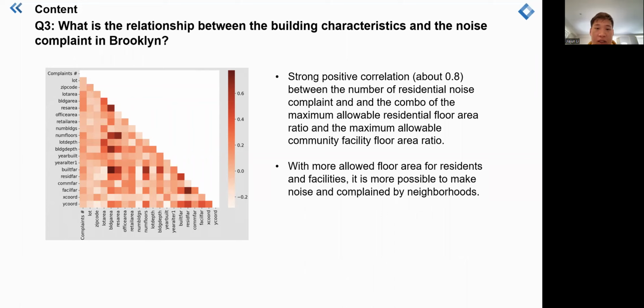We could find a strong positive correlation of about 0.8 between the number of residential noise complaints and the combo of the maximum allowable residential floor area ratio and the maximum allowable community facility floor area ratio. So I could guess that with more allowed floor area for residential and for facilities, it's more possible to make noise and more possible to get complaints from neighborhoods. Next page, thanks.